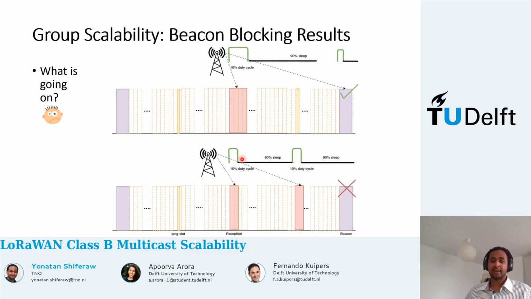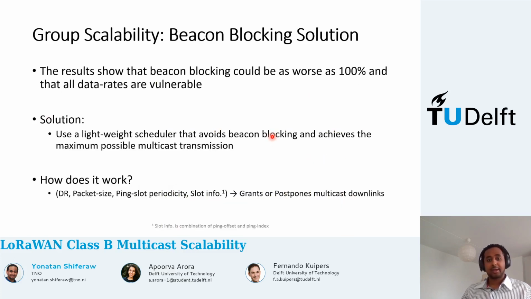Here, in the relatively higher data rate, you had a transmission. However, after the sleep cycle, you still have a duty cycle in order to transmit in the ping that actually led to beacon blocking. So from the result, we can see that we cannot give any guarantee, and the beacon blocking could be as bad as 100%. And actually, all data rates are vulnerable to this, depending on the packet size you are transmitting.